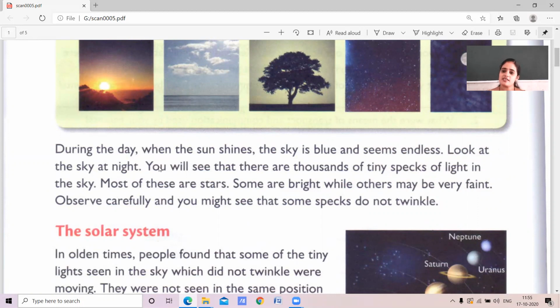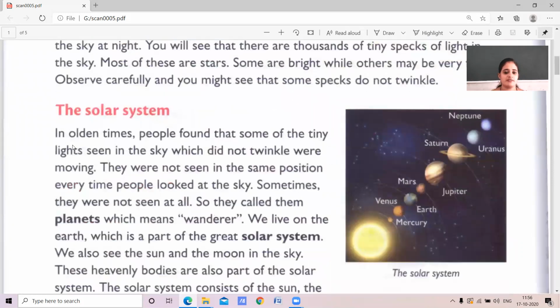Look at the sky at night. You will see that there are thousands of tiny specks of light in the sky. Most of these are stars. Yes, they're beautiful. Some are bright, while others may be faint. Observe carefully, and you may see that some specks do not twinkle. So, these are the things we generally see in the sky during the day as well as at night time. So, what does this solar system consist of, children?